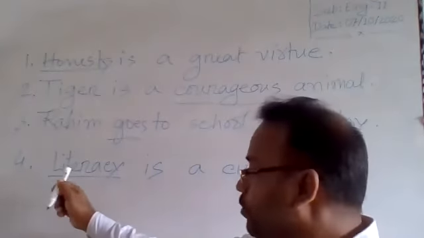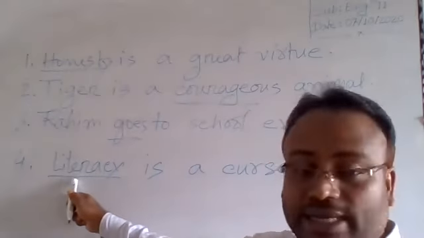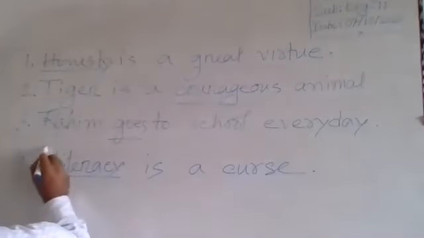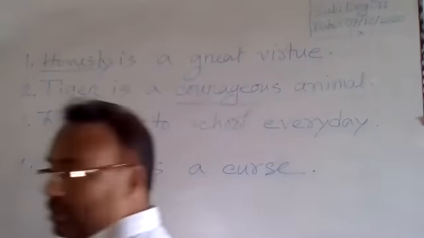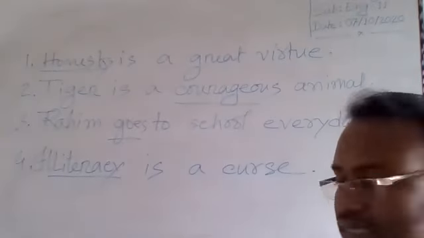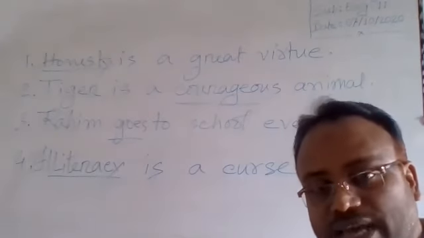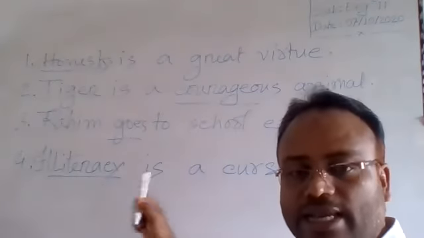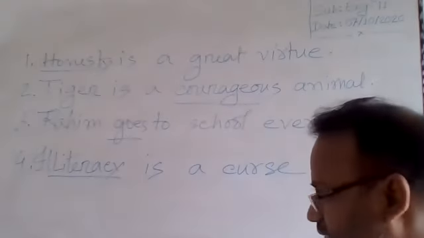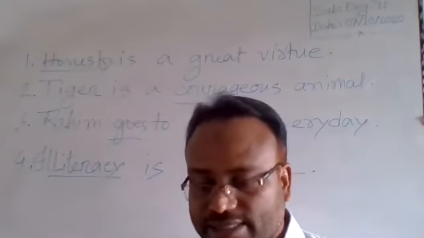So if we turn the word literacy into its antonym using the prefix il, the sentence is: illiteracy is a curse. It is obviously correct, both grammatically and semantically. That is why the answer will be illiteracy is a curse.